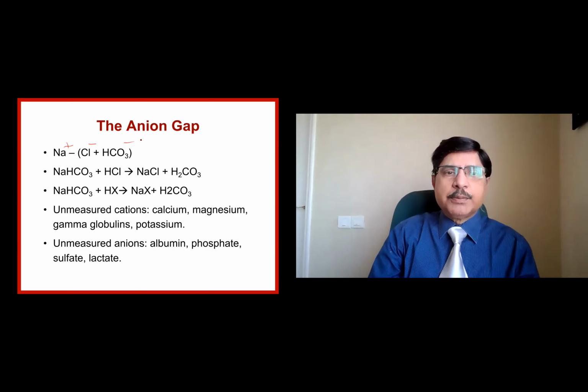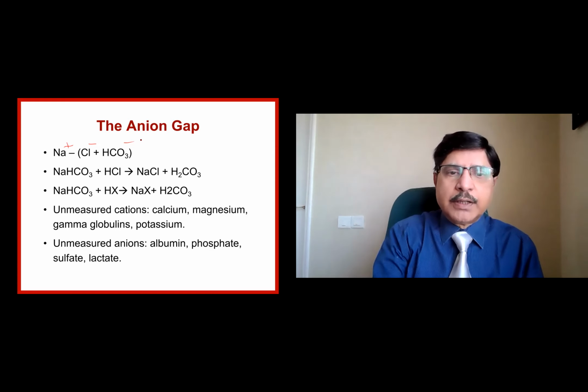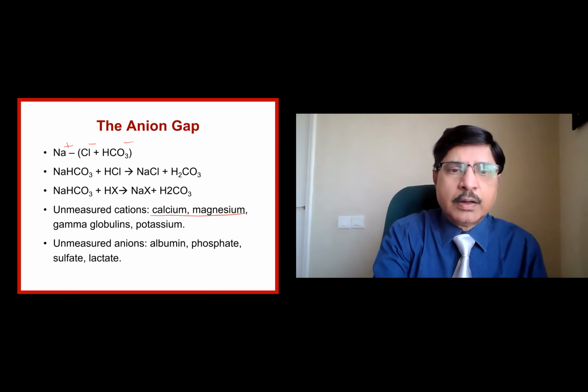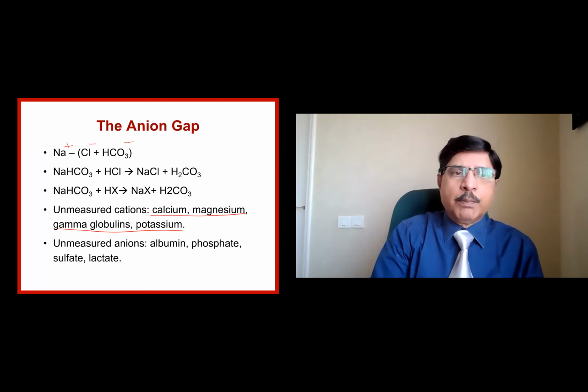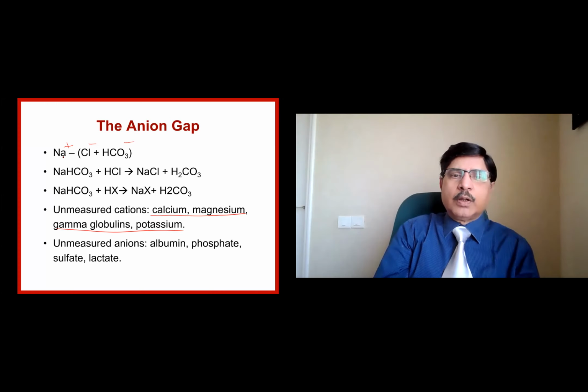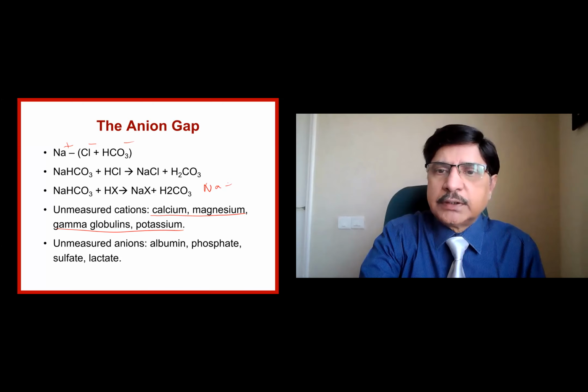So the anion gap is equal to sodium minus chloride plus bicarbonate. That is the most important. The other unmeasured cations are calcium, magnesium, gamma globulin, potassium. Along with sodium, they are all the cations. So we have sodium plus unmeasured cations.